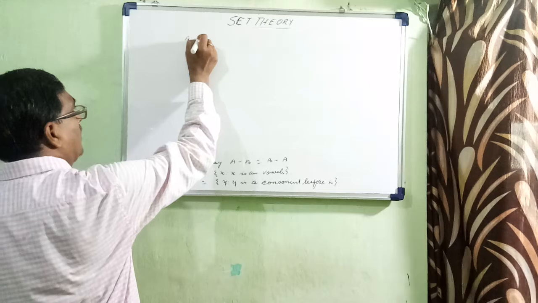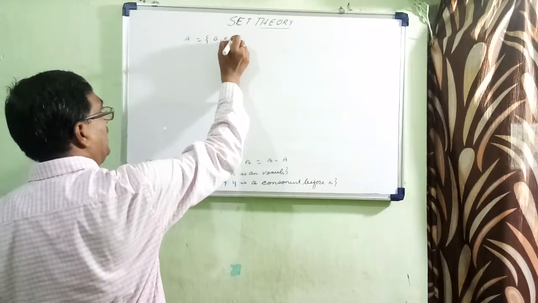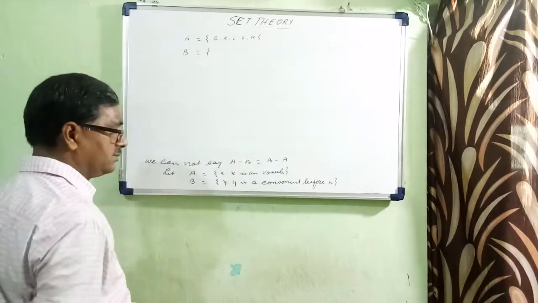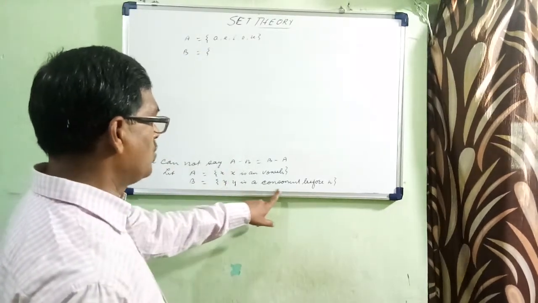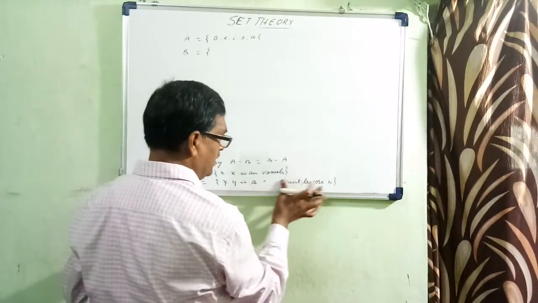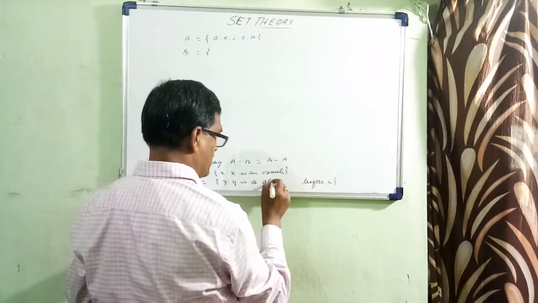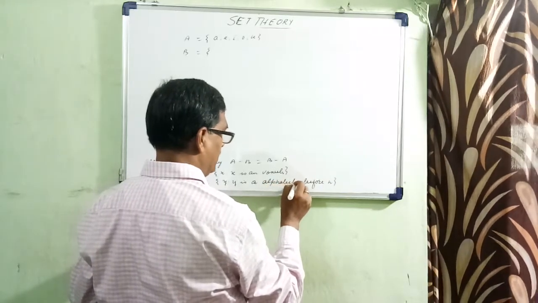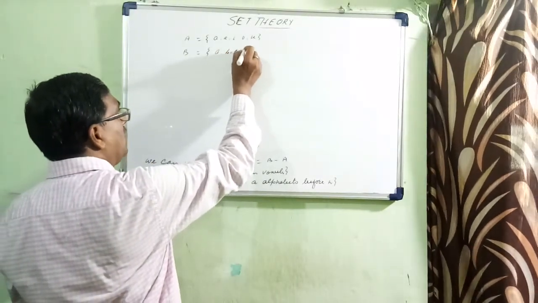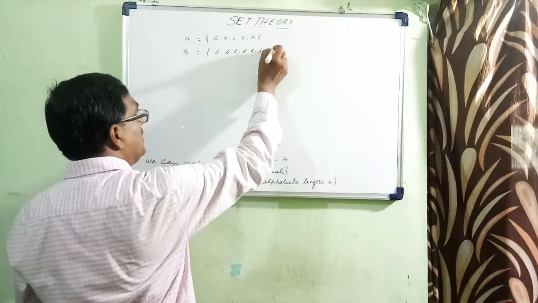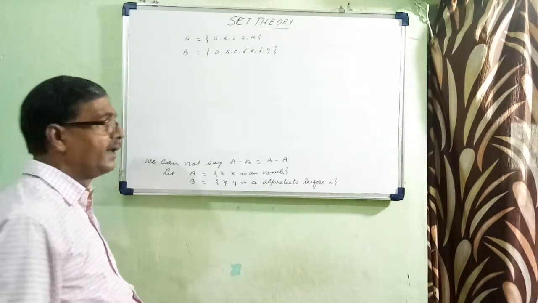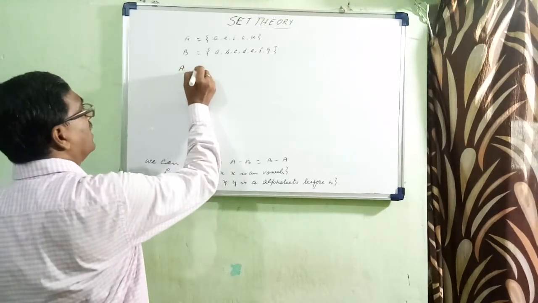See, what are the elements of A? Very obvious to understand: A, E, I, O, U. And what are the elements of B? Y is an alphabet before H, so we can say A, B, C, D, E, F, G. Before H means H is not included. So what is A minus B?